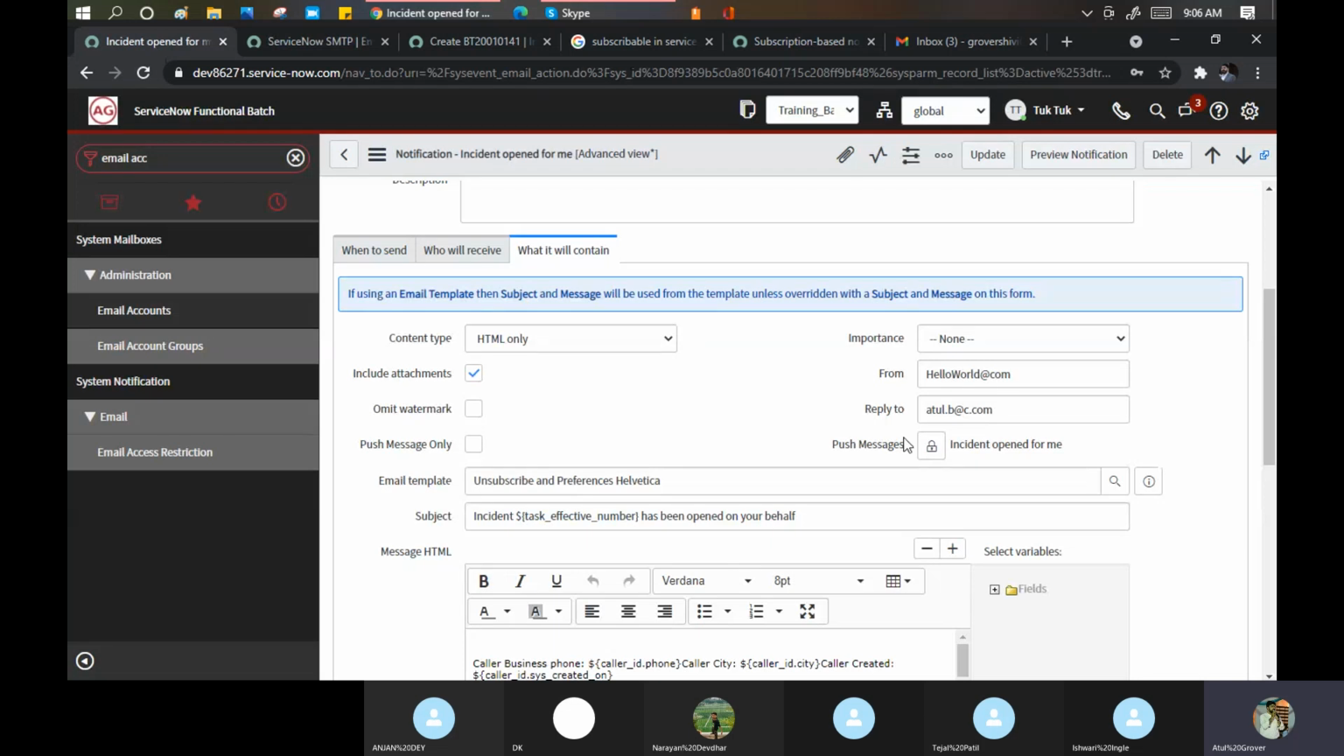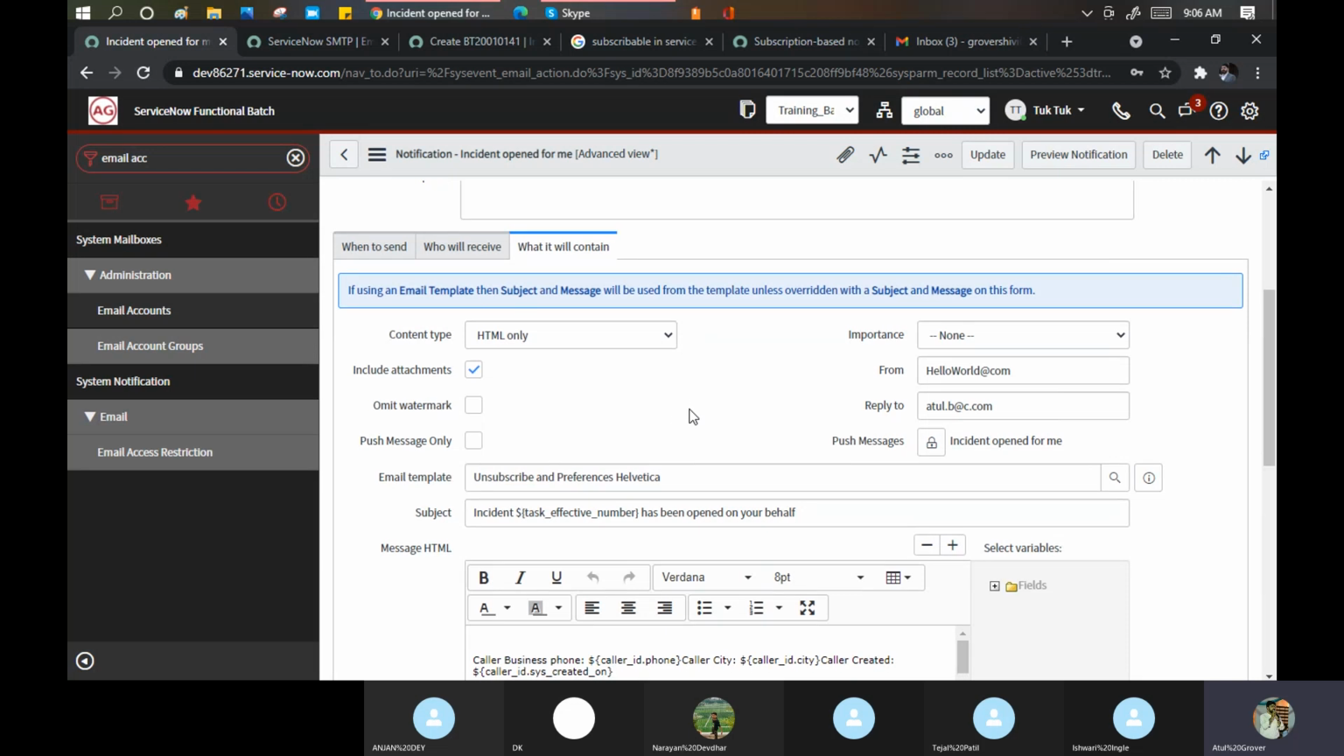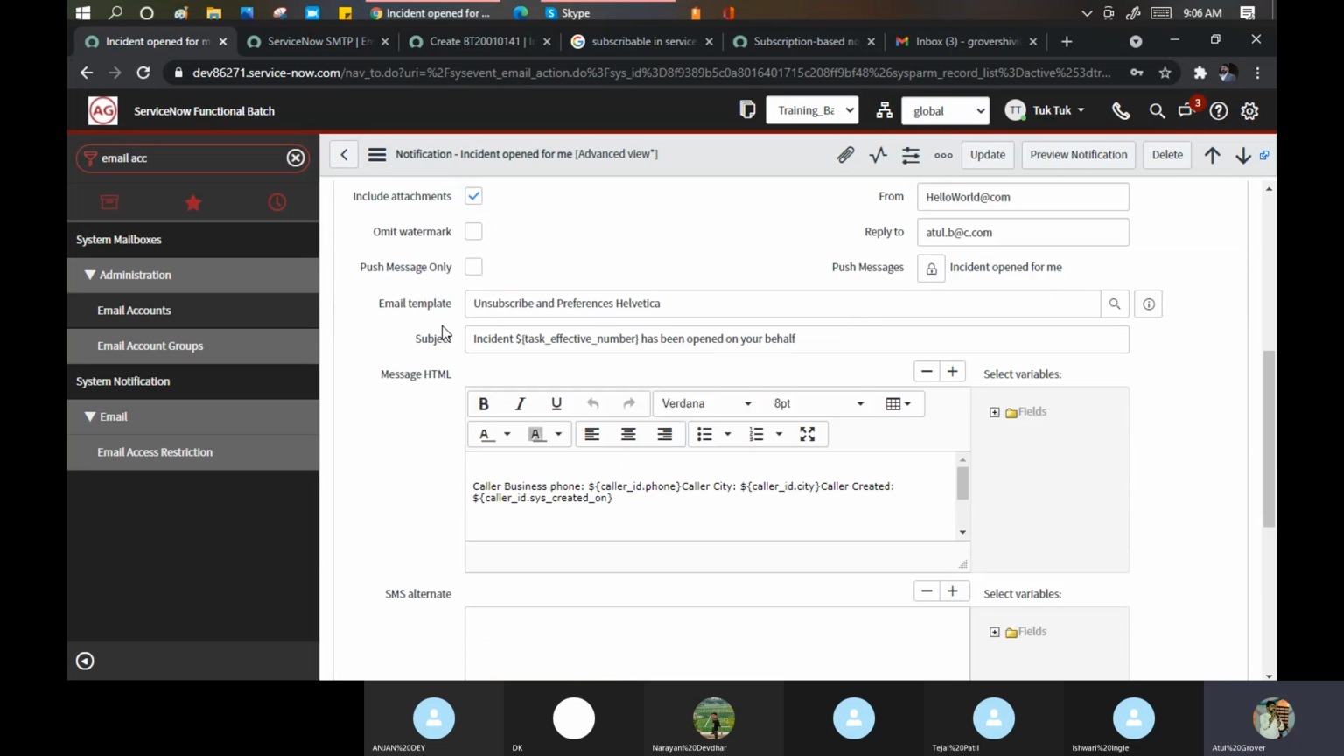Okay. Push messages incident open for me. Again, this is part of this particular stuff, so go as a default here. Now come to this part. Important. Email template. I am using a template here. Unsubscribe and preferences Helvetica. Let me open this record.